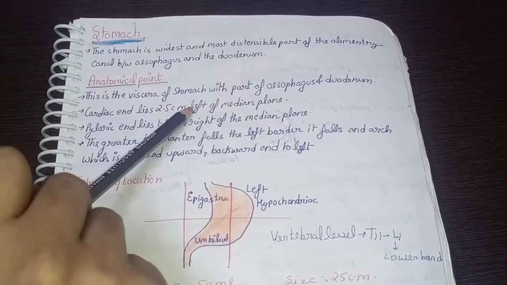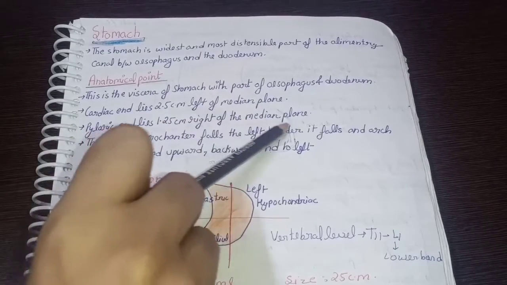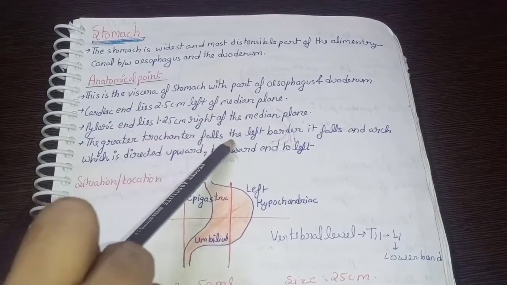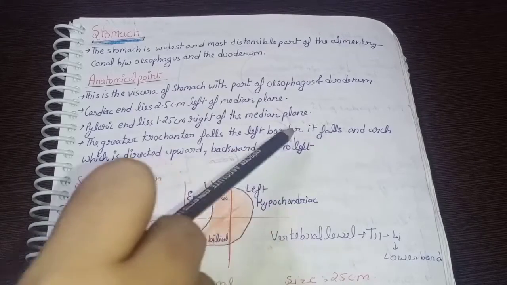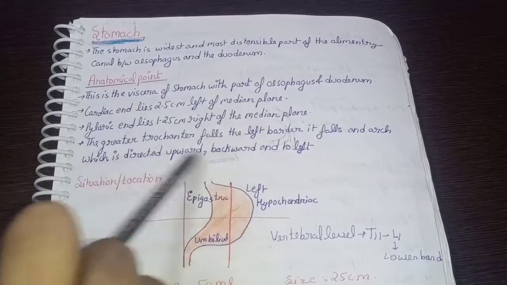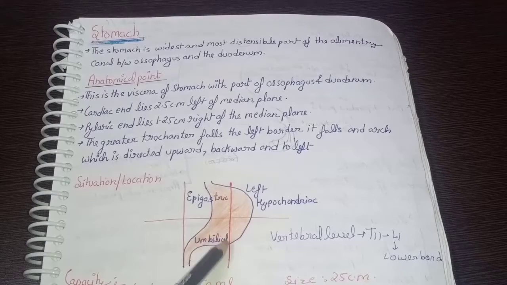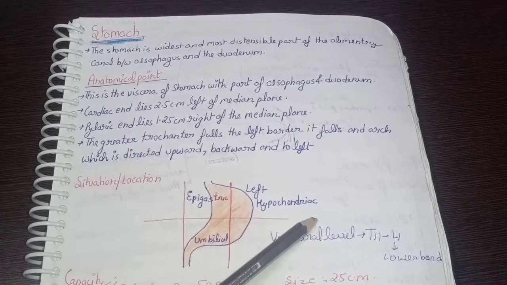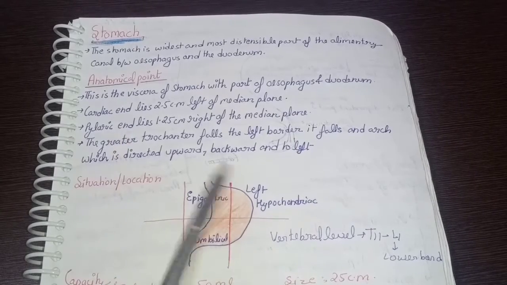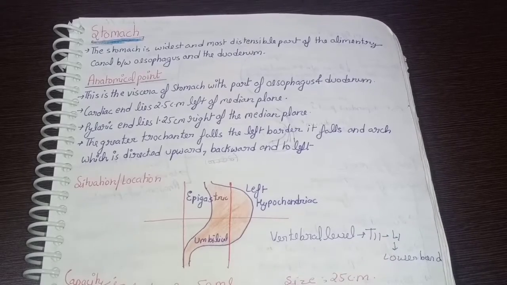Cardiac end lies 2.5 cm left of the median plane. Pyloric end lies 1.25 cm right of the median plane. And the greater curvature falls, on the left border, in an arc which is directed upwards, backward and to the left. So these are the anatomical points. As you can see the situation and location of the stomach, it is basically in the epigastrium region, left hypochondrium region and umbilical region. Now the vertebral level of the stomach is from thoracic 11 vertebra to the lower border of lumbar 1 vertebra.